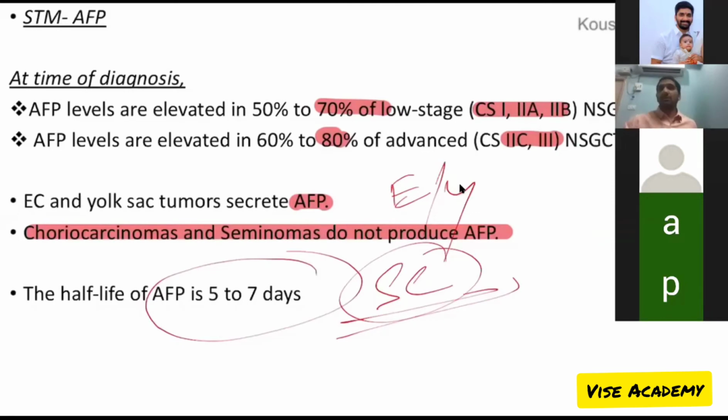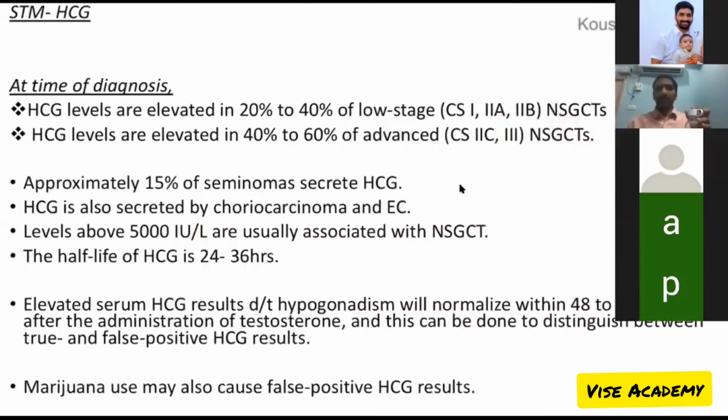Half-life of AFP is 5 to 7 days. Then let's go to HCG. Elevated in 40% of early cancers and 60% of advanced cancers, and most commonly secreted by choriocarcinomas. However, some seminomas can also produce it.